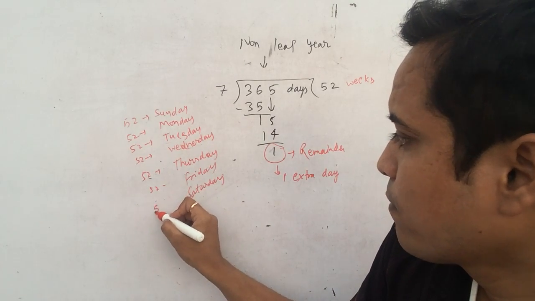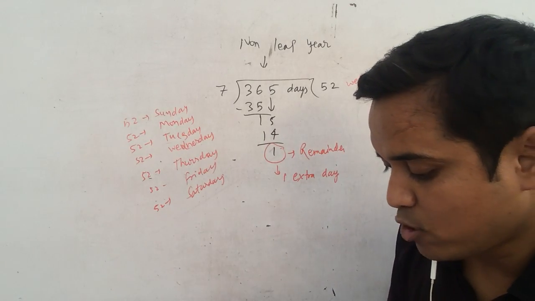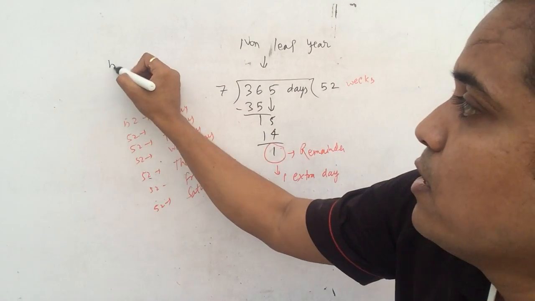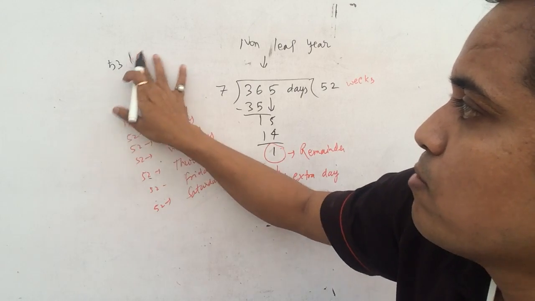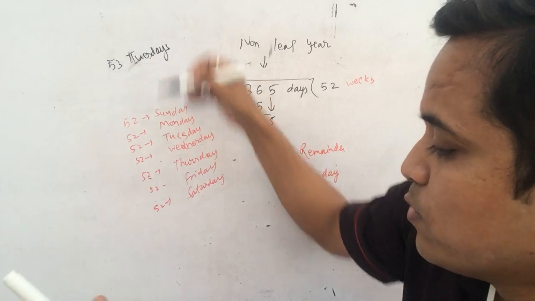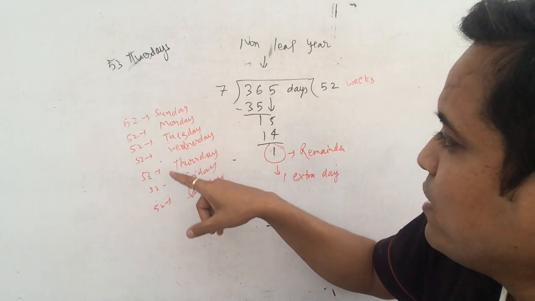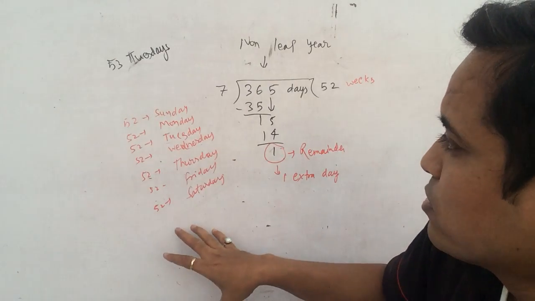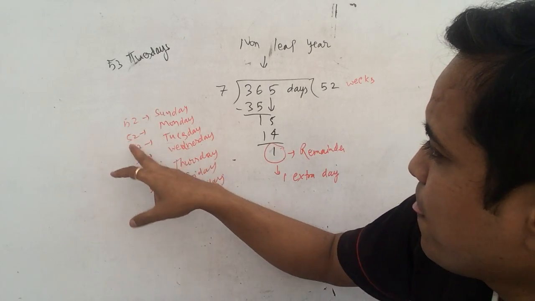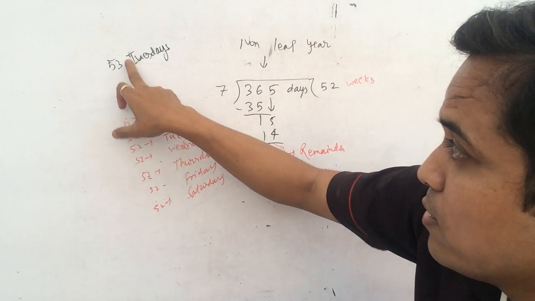The question is the probability that a non-leap year selected at random will have 53 Tuesdays. We have an equal number of possibilities here, so these are equally likely. We are going to focus only on Tuesday.